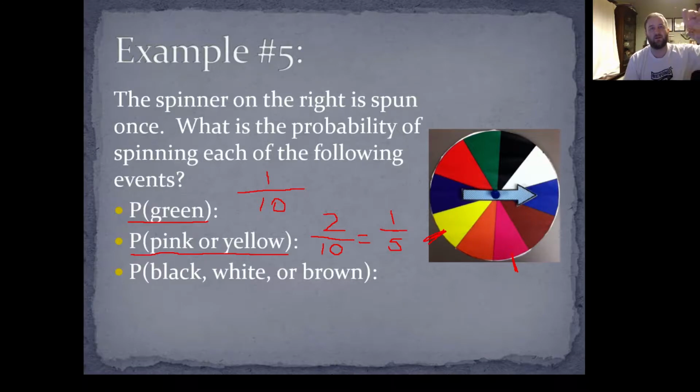So on top, you list all of the different outcomes that we consider favorable. In this case, favorable is pink or yellow, so there's 1 of each, for a total of 2. On the bottom, you list how many total outcomes there are.